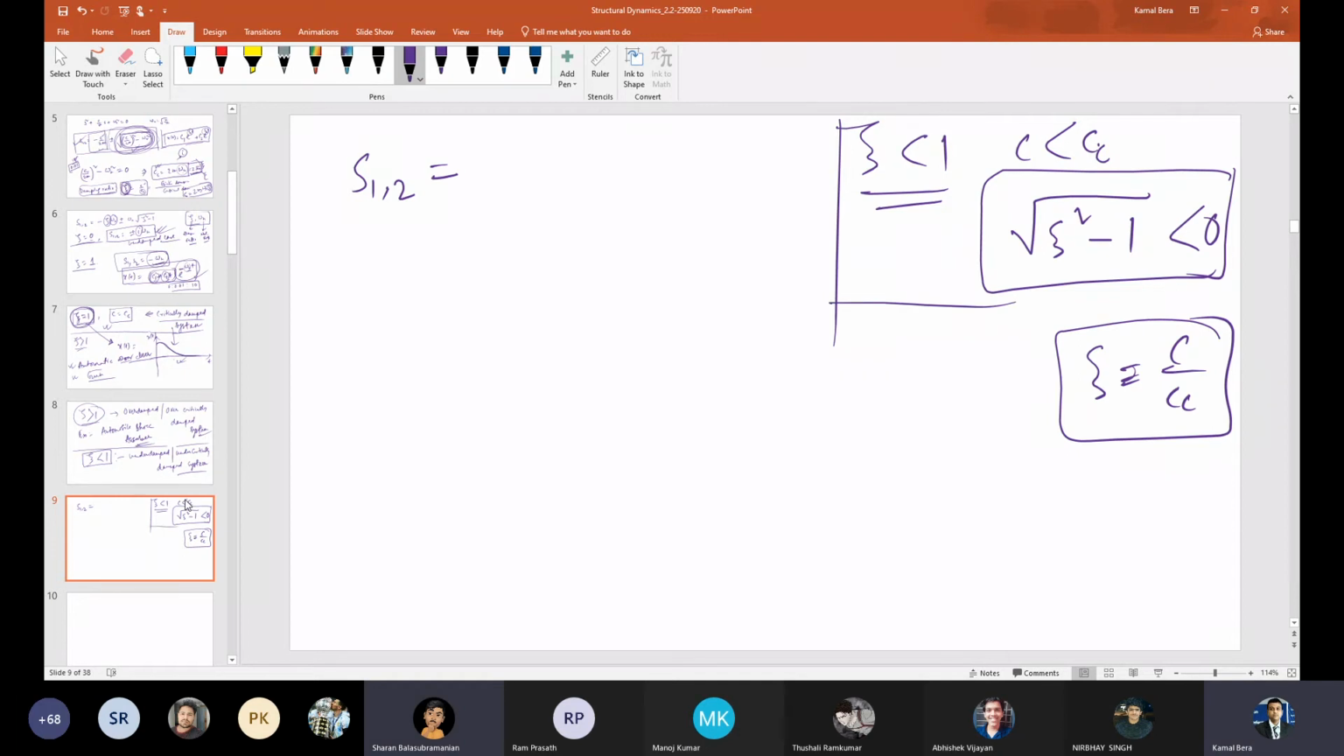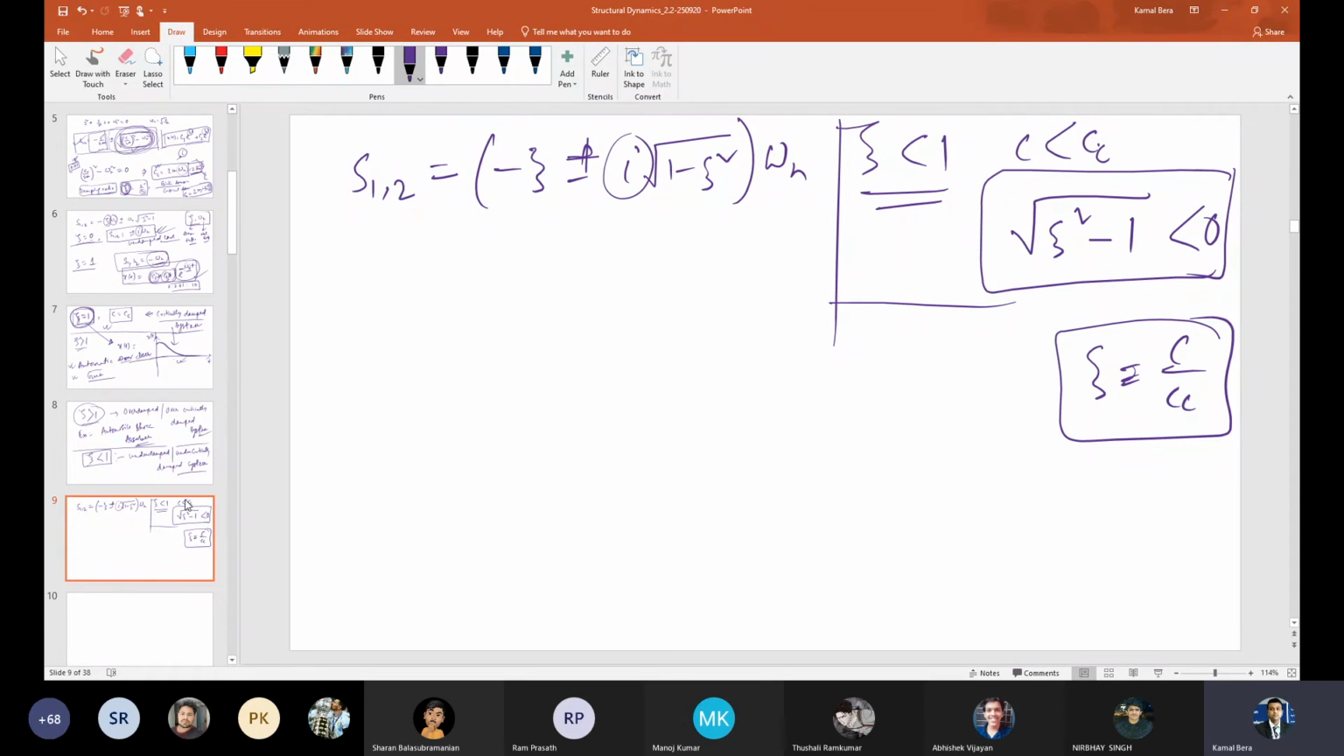Minus zeta plus or minus i into root of 1 minus zeta square into omega, correct? Yes, sir. So this is S1, S2. S1 will be just plus, S2 will be minus. So now I got the imaginary term. So what will be my solution?